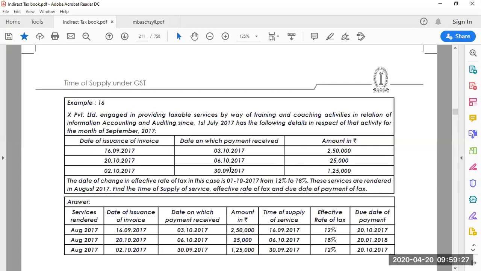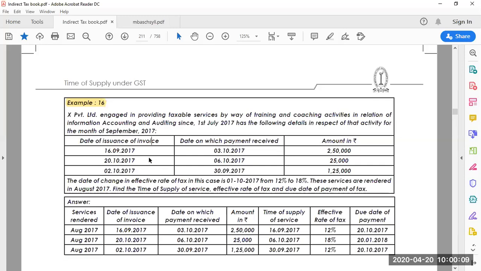Now with this we are ending time of supply, and we will move on to place of supply. So, example 16. X Private Limited is engaged in providing taxable services by way of training and coaching activities in relation to information, accounting and auditing since 1st July 2017, with the following details for the month of September 2017. Look at the columns: the date of issuance of the invoice, the date on which the payment was received, and the amount.